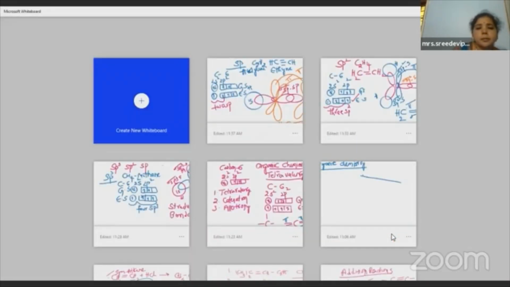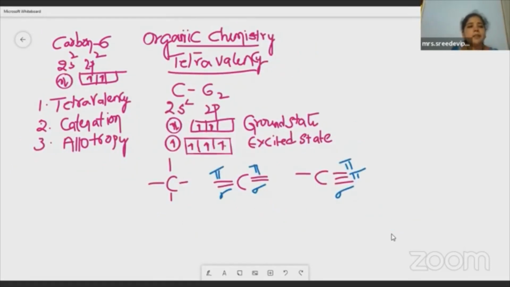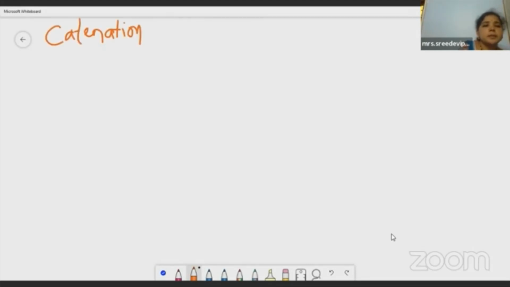I told you earlier, because of these 3 specific properties, we are studying a separate chemistry for carbon and its compounds, because of its ability to form some crores of compounds. The second one is catenation. Let me tell you what this catenation is. The self-linkage property of an atom to form chains, rings, and network-like structures is called catenation.